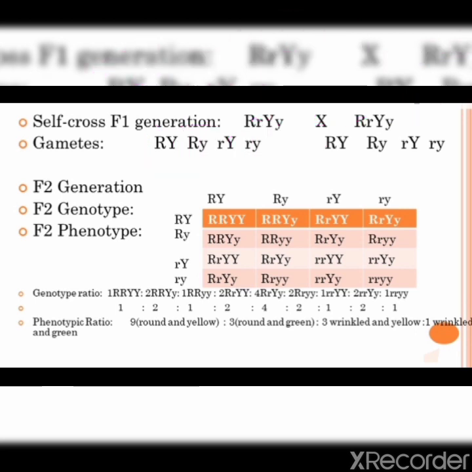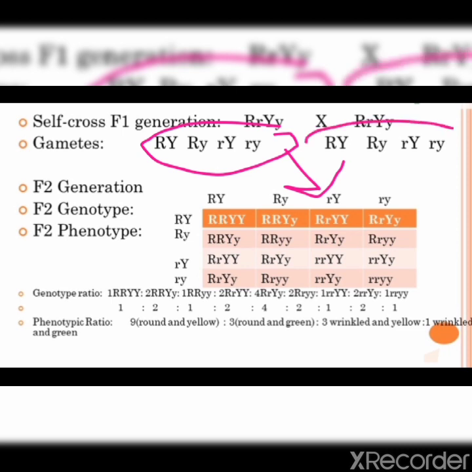He put all four gametes of one parent on one side of the Punnett square, and the second parent's gametes he put on the other side of the Punnett square, and then he studied the possible combinations.